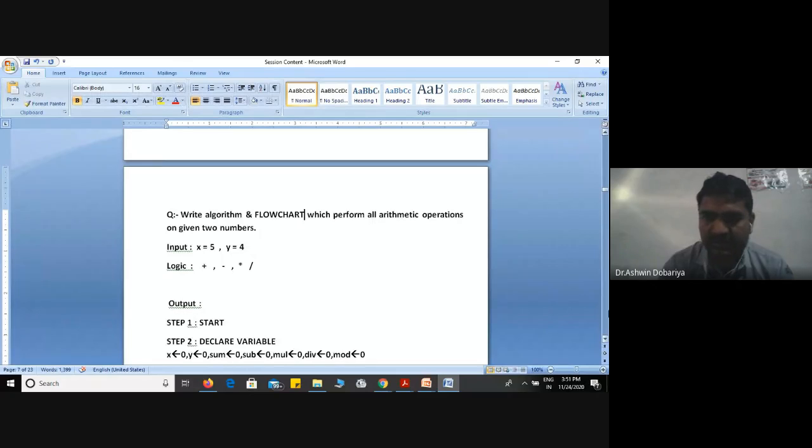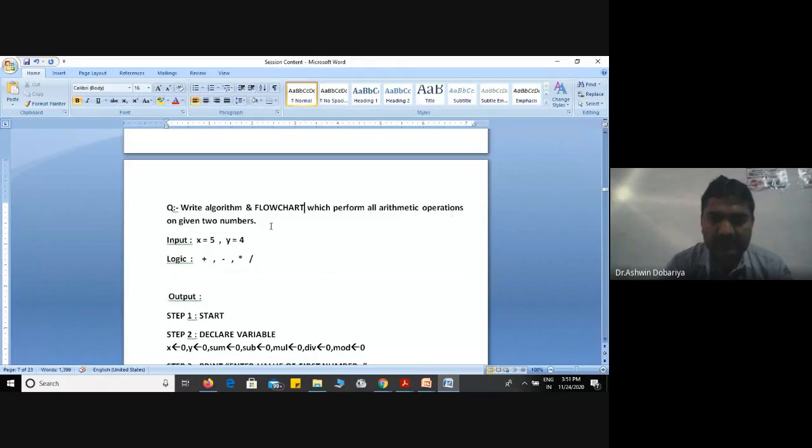We have already discussed this algorithm, so all of you are aware of that. First, what you have to analyze is the definition: algorithm which performs all arithmetic operations. Which are the arithmetic operations? Addition, subtraction, multiplication, division, and modulus, on given two numbers.